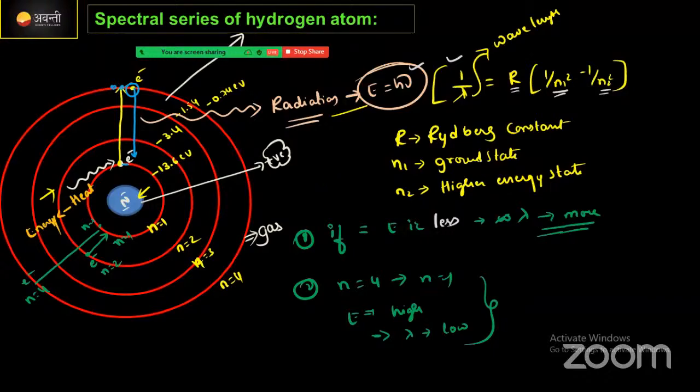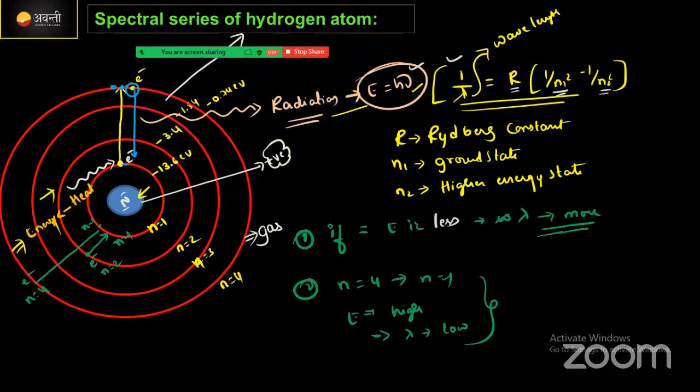In which energy state will the electron go? It depends upon how much amount of energy you are going to provide to the electron. Here frequency is there, and in terms of wavelength, the value we write is 1 by lambda is equal to R into 1 by n1 square minus 1 by n2 square.